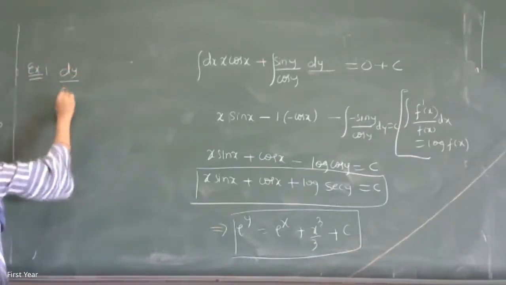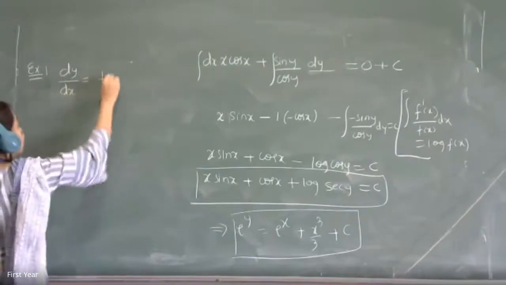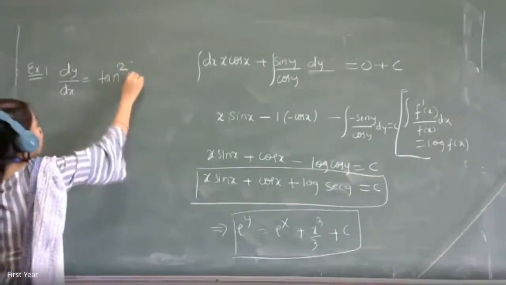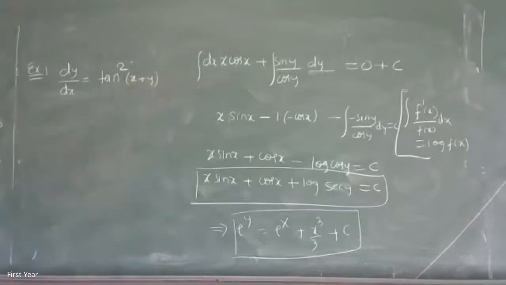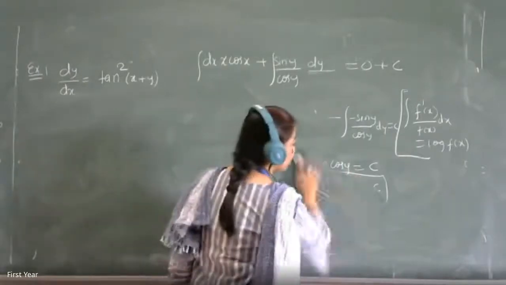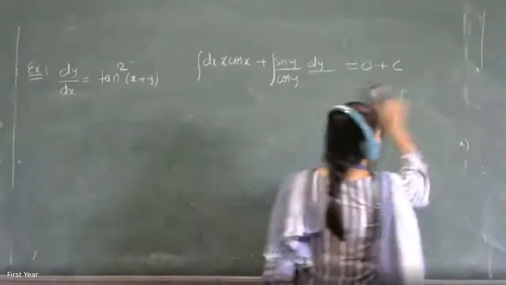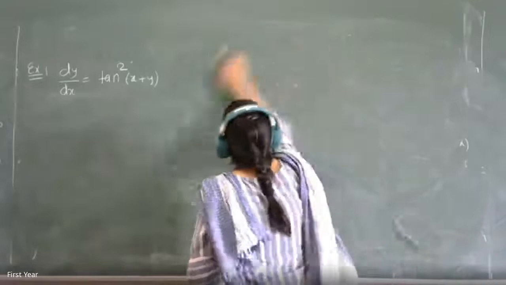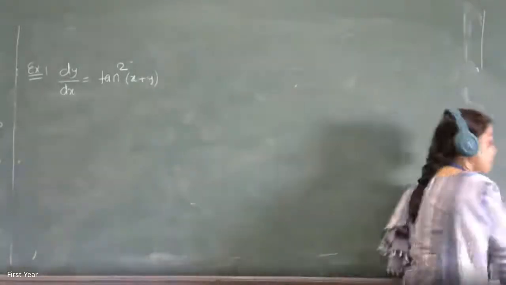dy by dx is equal to tan square of x plus y. This is the differential equation that we want to solve. How will you go about it? It's quite simple. If x plus y is substituted as t, x plus y is taken as u. Correct.